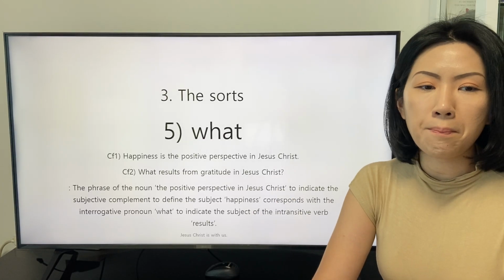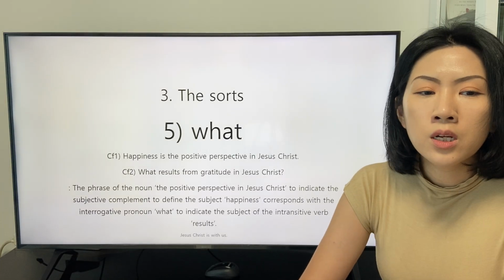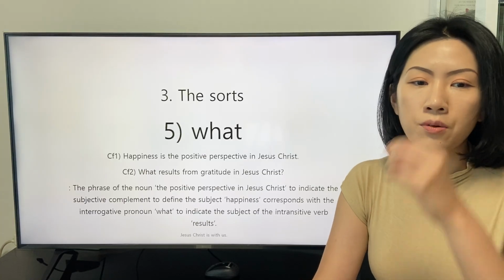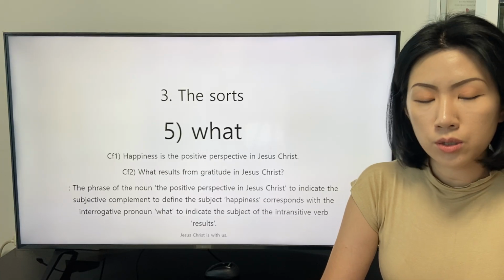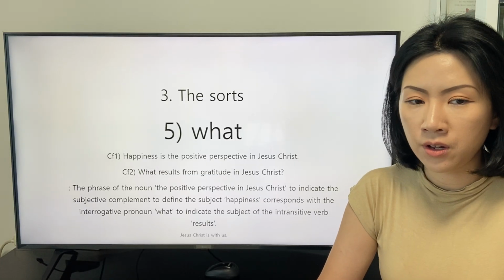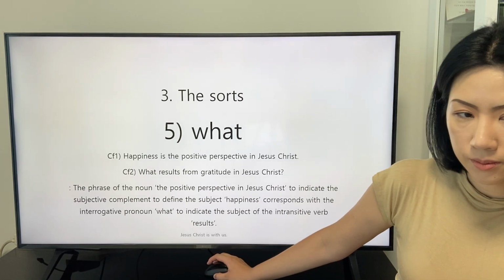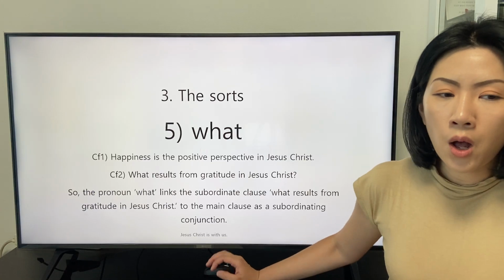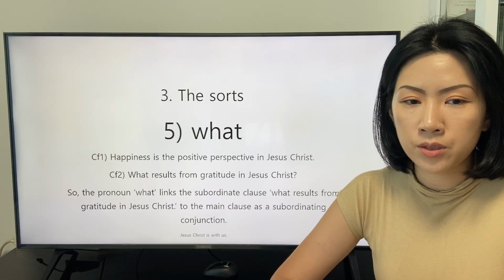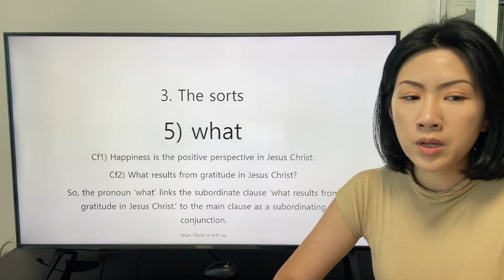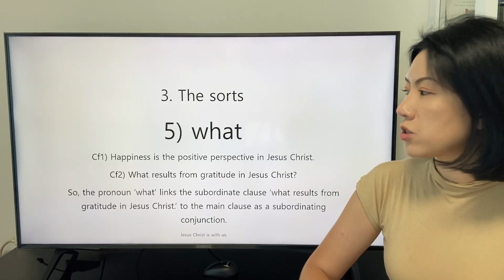The noun phrase "the positive perspective in Jesus Christ," to indicate the subjective complement to define the subject "happiness," corresponds with the interrogative pronoun "what" to indicate the subject of the intransitive verb "result." So the pronoun "what" links the subordinate clause "what results from gratitude in Jesus Christ" to the main clause as a subordinating conjunction.